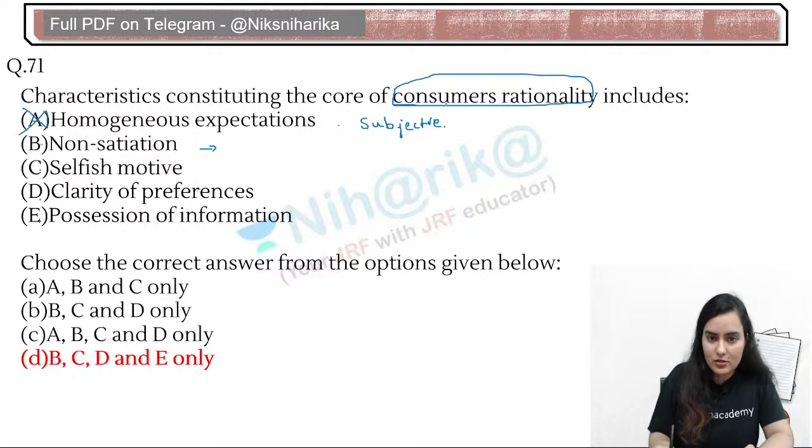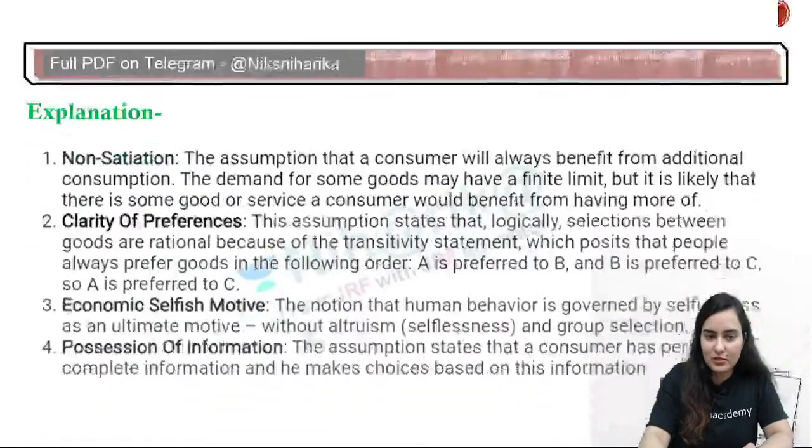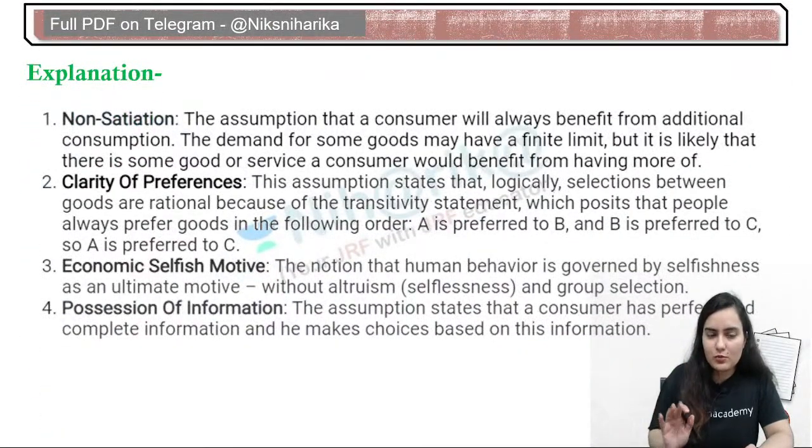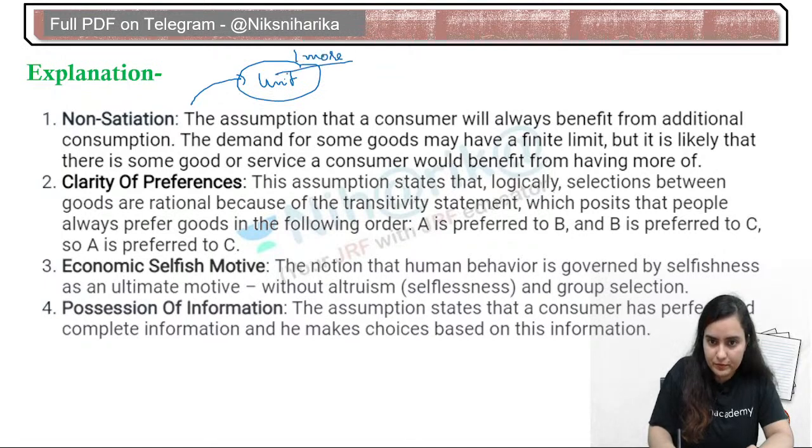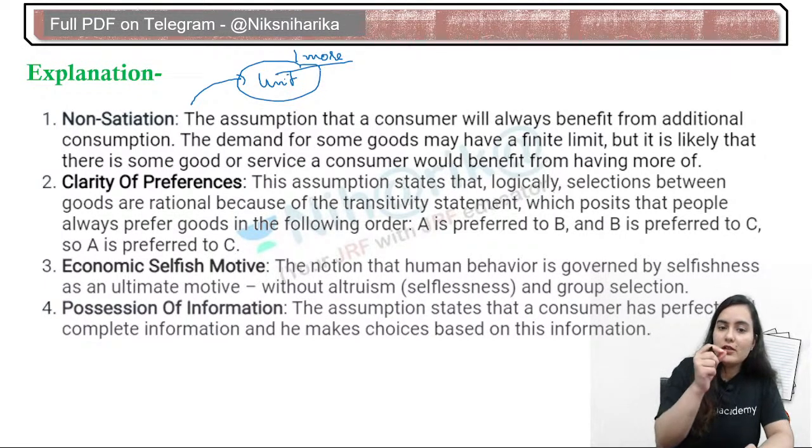A consumer is rational means non-satiation, selfish motive, clarity of preference, and possession of information. Almost the same question as the previous one. Now non-satiation is what? When the consumer will consume the next unit, one more unit, he will benefit from the next unit.